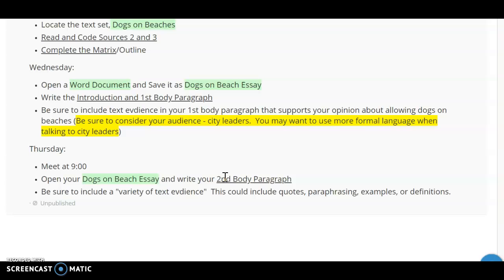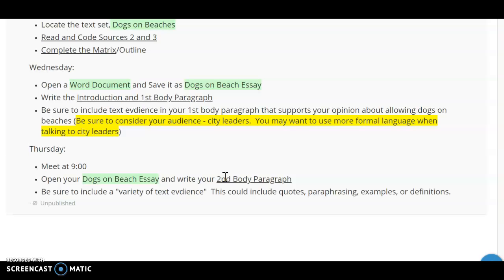And on Wednesday, we're going to open up a Word document, just as we've done every week so far, and save it as Dogs on Beach essay. And on Wednesday, we're going to write our intro and our first body paragraph. So Wednesday is going to be kind of a lot as far as writing goes because we're doing both of those paragraphs. We want to make sure that we're also considering our audience, guys.